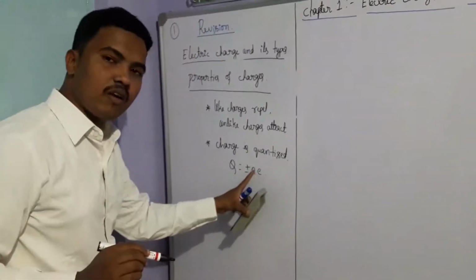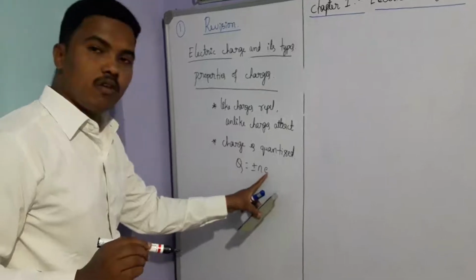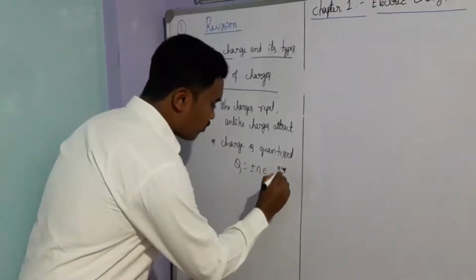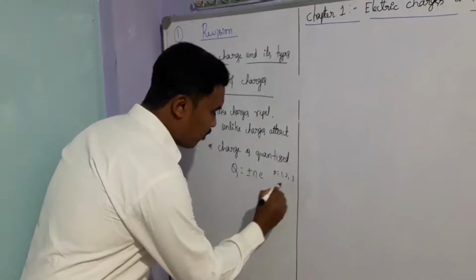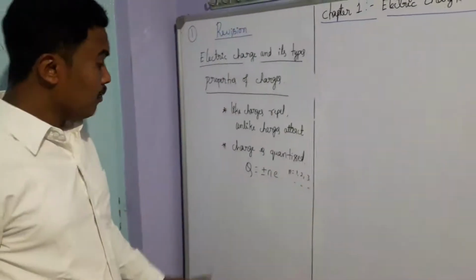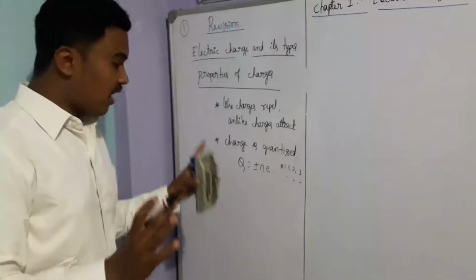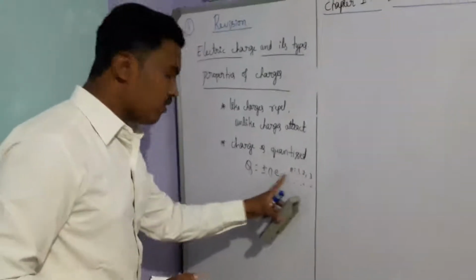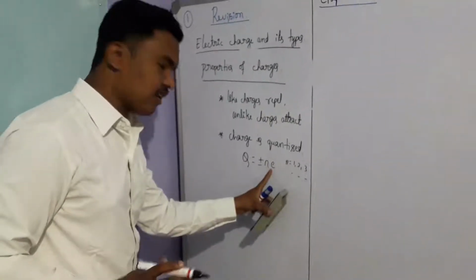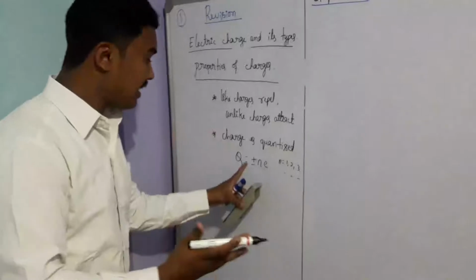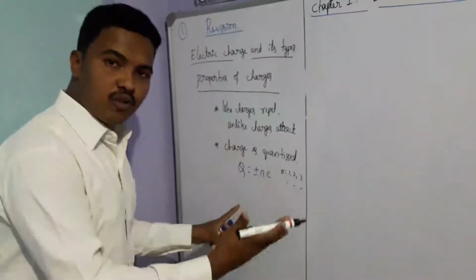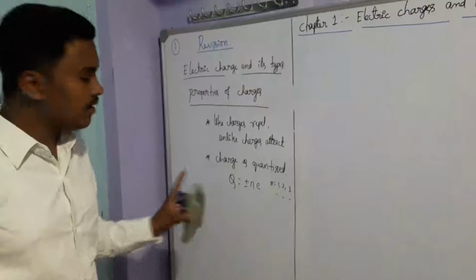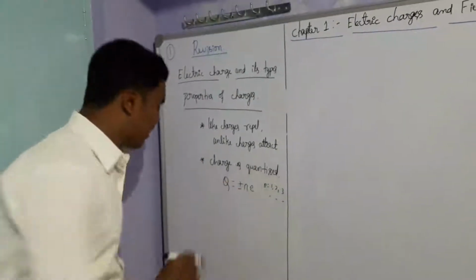This e is the fundamental charge, and this is the expression for it. n is an integer. n can take 1, 2, 3, and so on. Means in nature, charges are always present as 1 charge or 2 charges or 3 charges. It may be positive or negative, but it can't be present as half a charge, 3/2 charge, or 4/5 charge. Like that it will not be present. That is, charge is quantized.